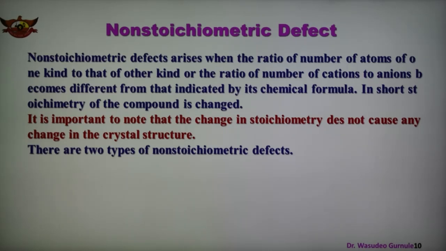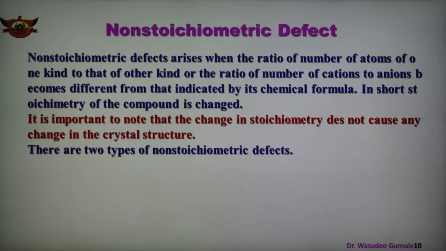As we have seen, stoichiometry means equal numbers of positive and negative ions are present, maintained in a fixed ratio. Now some compounds have non-stoichiometric defects, where the stoichiometry is not maintained. So what is meant by non-stoichiometric defect?